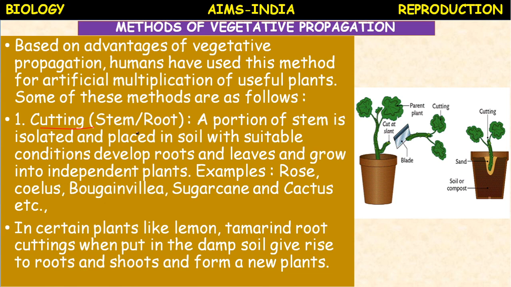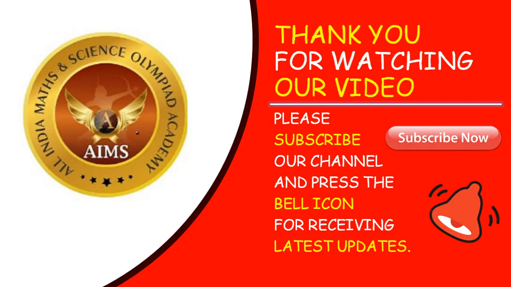In certain plants like lemon and tamarind, root cuttings, when put in damp soil, give rise to roots and shoots and form a new plant. So, stem cutting and root cutting is one of the methods of vegetative propagation. Some more methods we will discuss later.